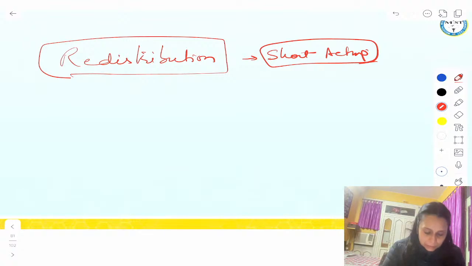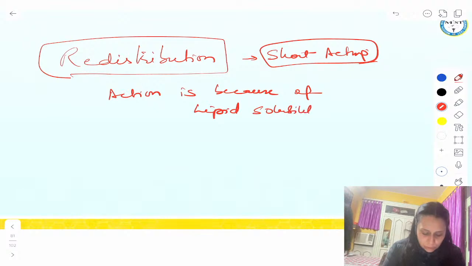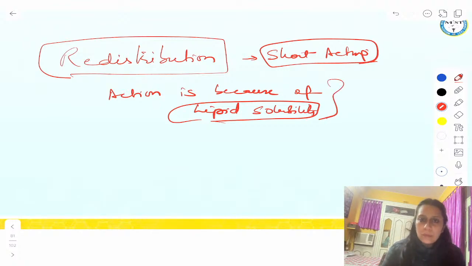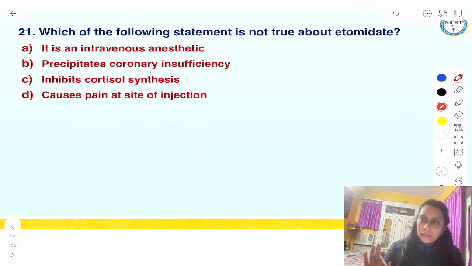And remember, their action is because of their lipid solubility. The more lipid soluble, the more potent the agent is, right? So because of their lipid solubility is their action. Got it? Okay.